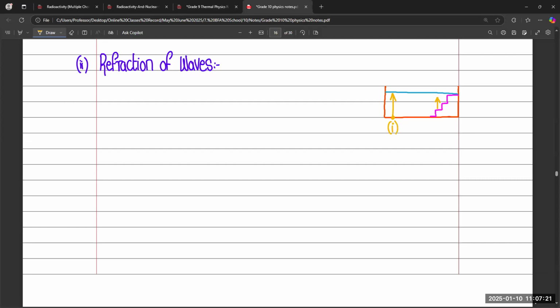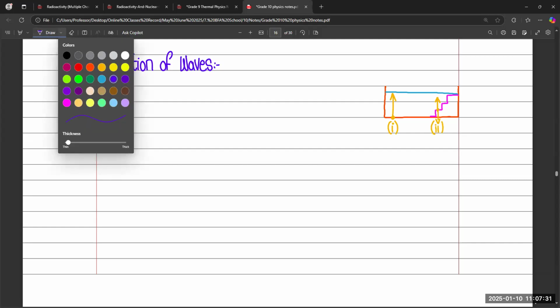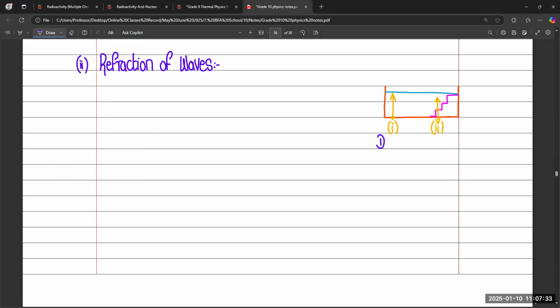So position number one is very deep, and position number two is shallow, right? So this means deep water, and this is shallow. Sir, I'm thinking that in some swimming pools the stairs are outside of the pool.